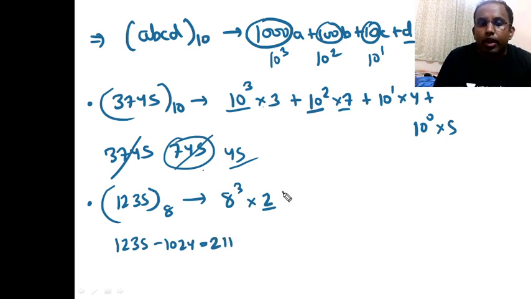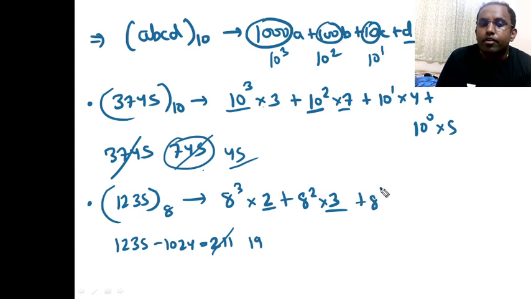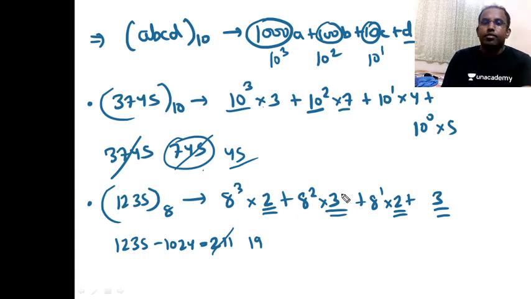Now the highest power of 8 dividing is 8 square, which will divide it 3 times. Out of 211, 192 is gone, I'm left with 19. Then 8 raised to 1 will divide it 2 times, and then the last is 3. See, the same answer came: 2 3 2 3. This is the generic meaning of converting to any base.